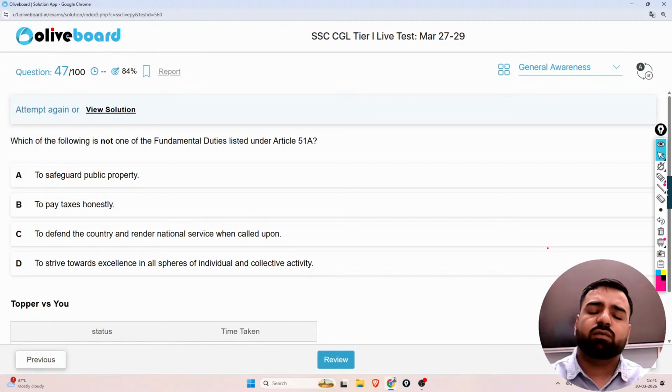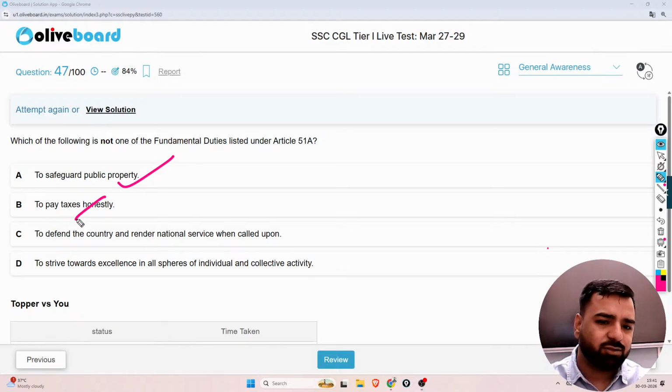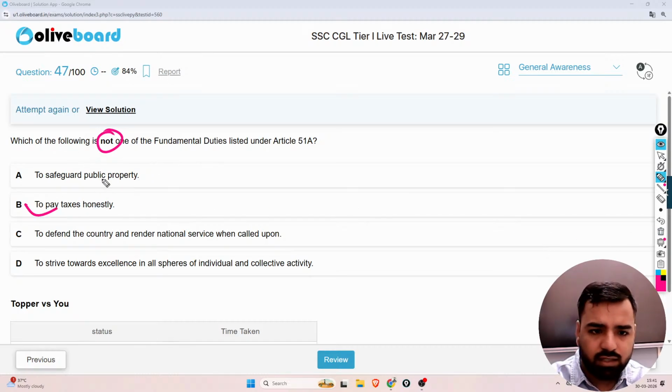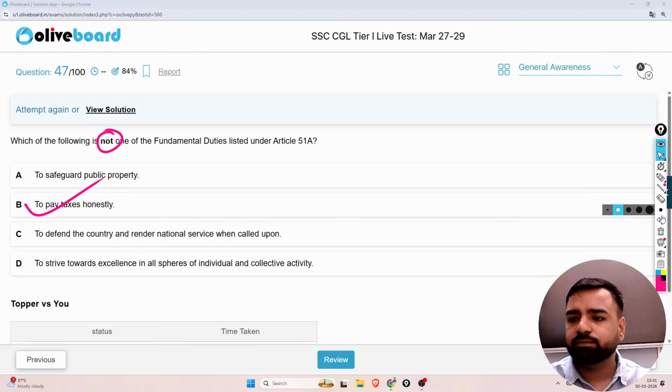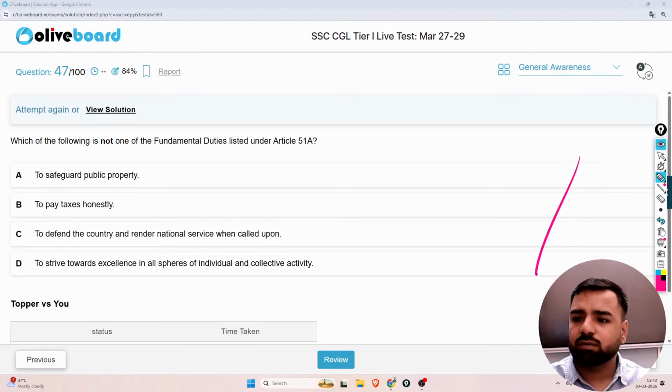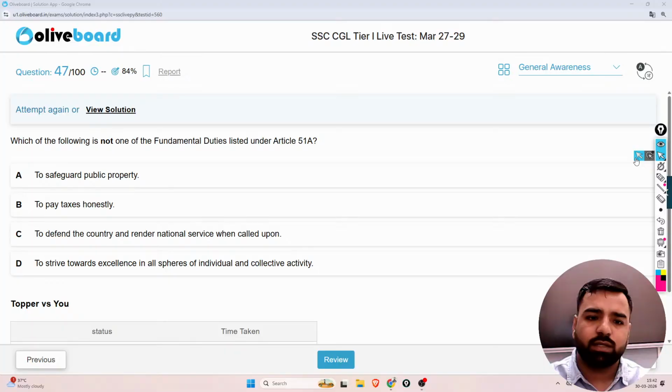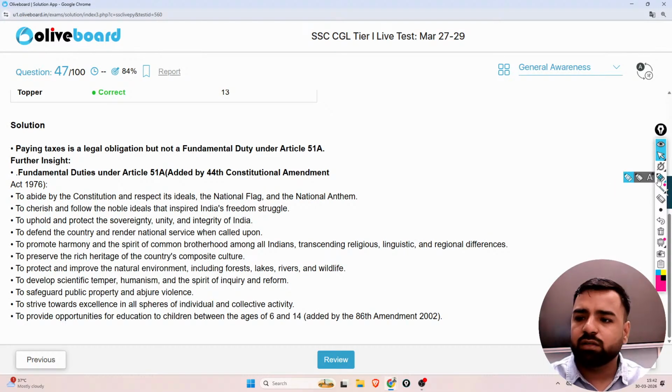Which of the following is not one of the fundamental duties listed under Article 51A? To safeguard public property, that is there. To pay taxes honestly, no, it's not there. So guys, it's not about taxes. Yes, option B is the wrong answer here. It was asking about the not correct one, so we'll be going with B only. But we need to understand a few other points also. You need to remember these points.